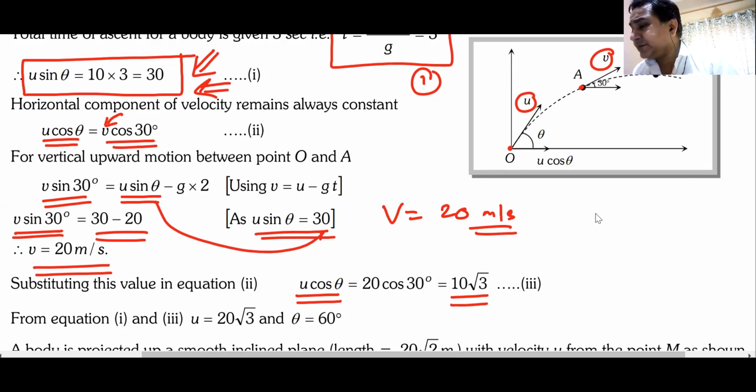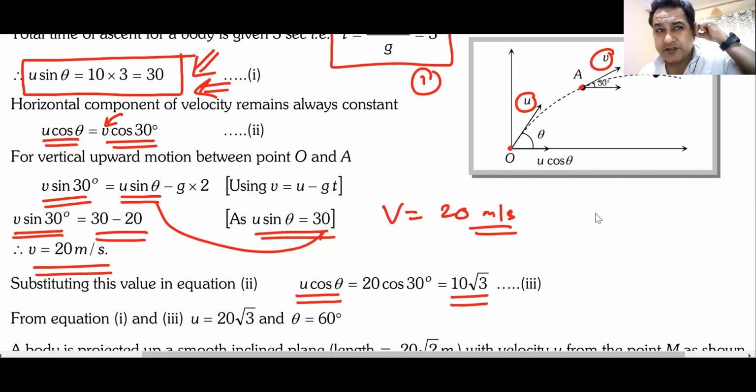First step was from time taken to go up, I can find the value of u sine theta. Second step was applying equation from O to A. I get a relation between v sine 30 and u sine theta. I put the value of u sine theta, I get the value of v sine 30.